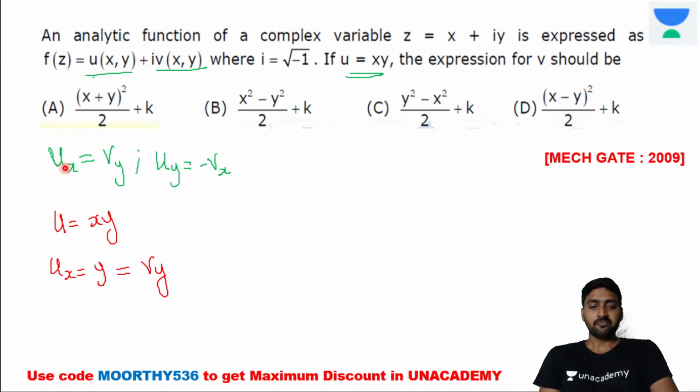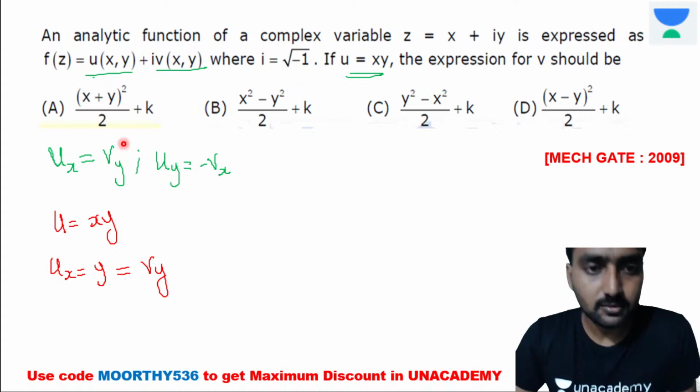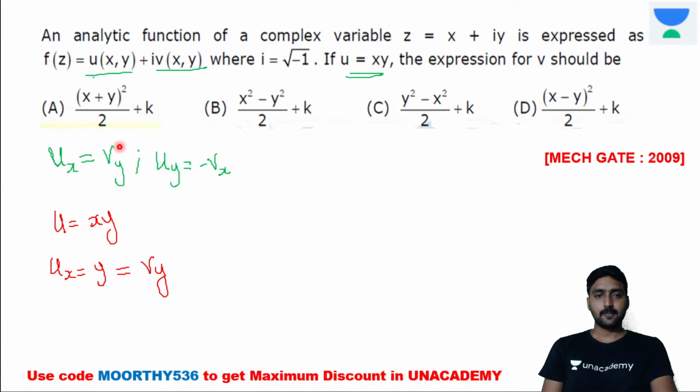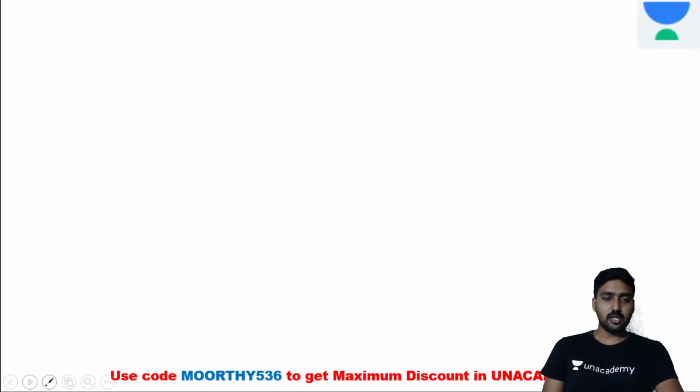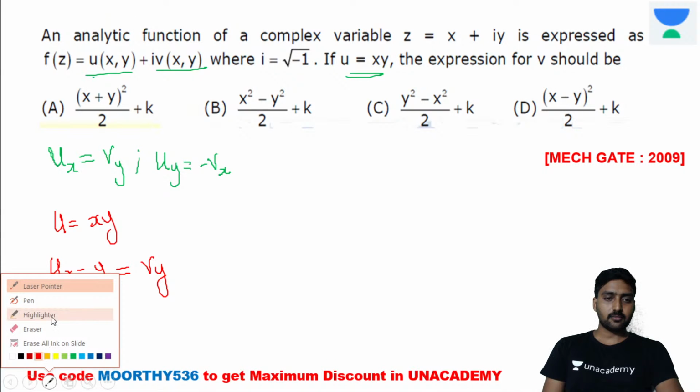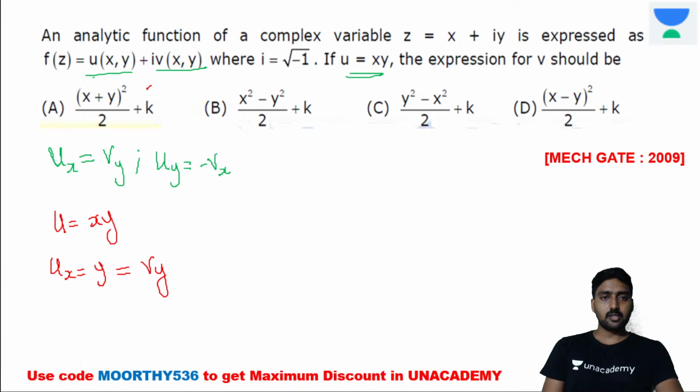We know the CR equation, ux is equal to vy, right? Now u value they are giving, u is equal to xy. If you differentiate the u with respect to x, y, it's equal to vy as per the CR equation. So if you differentiate the v with respect to x, then it's not possible.